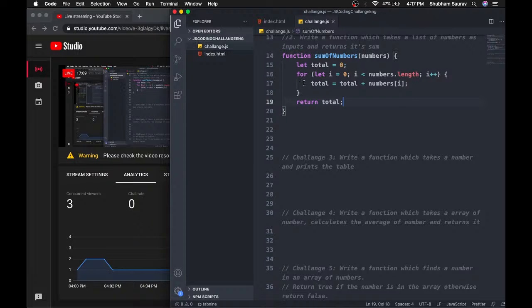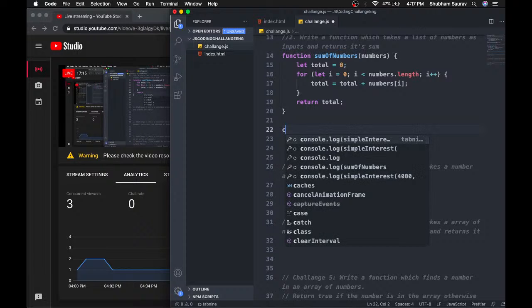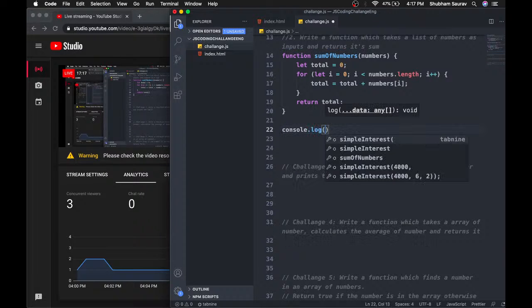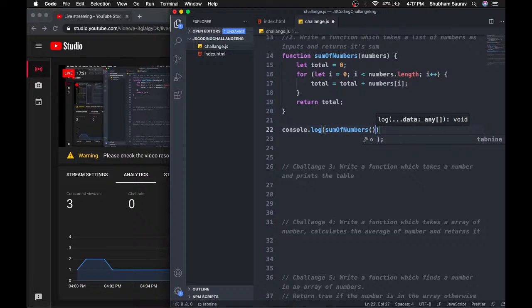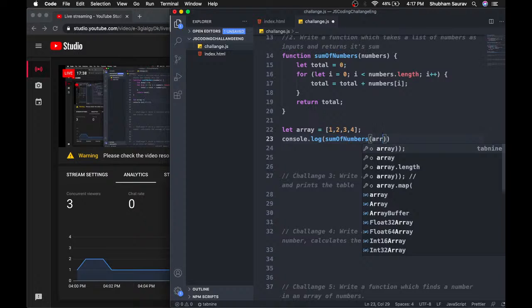Alright, now I have saved it, and I'll call the function here. So first up, I'll use this console.log, which I most of the time forget, and then I will call this function sum of numbers, and I will pass an array. So I'll just create an array over here. So let array is equal to 1, 2, 3 and 4, that's it. And inside of here I have to pass this array.